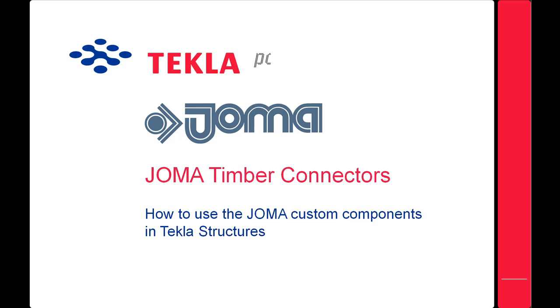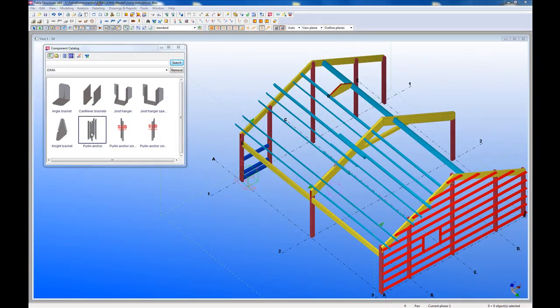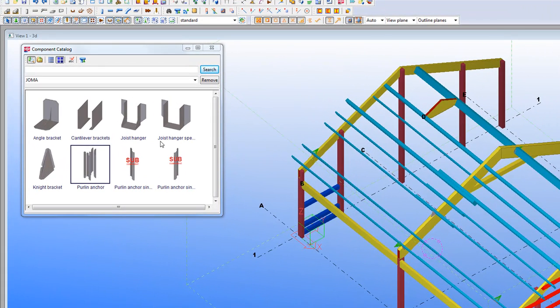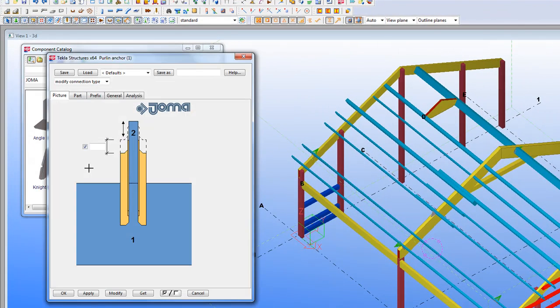Hi, this is an instruction video on how to use JOMA's timber components in Tekla Structures. If we look at the purlin anchor component, it consists of two subcomponents. Use the main purlin anchor.